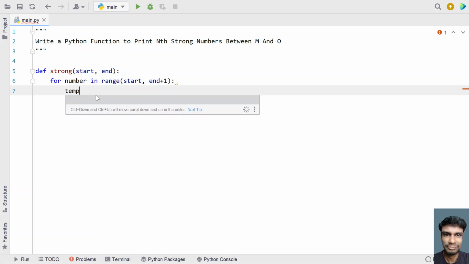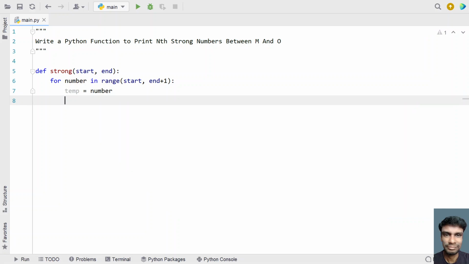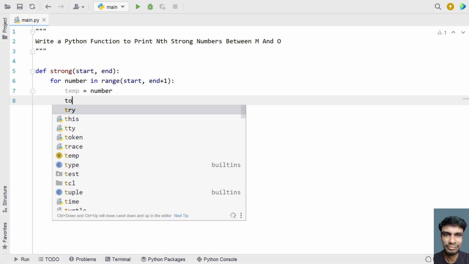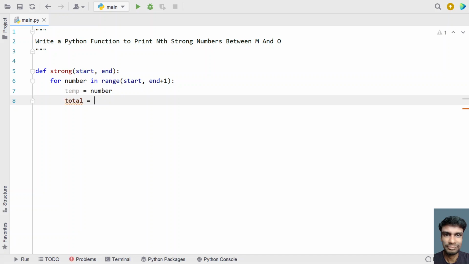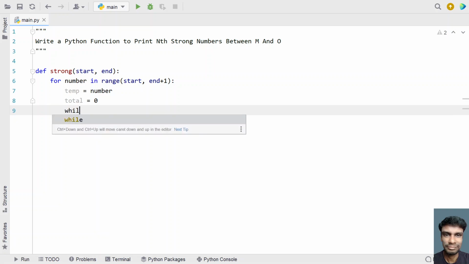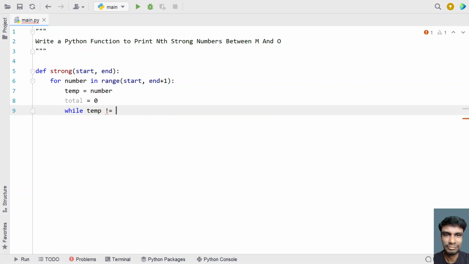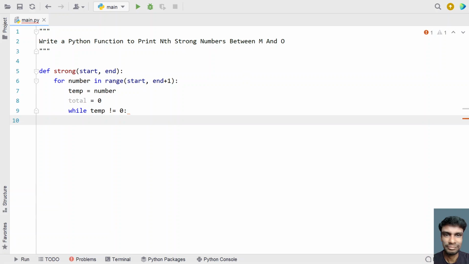Now let's take a temp variable in order to store the number, so we are copying the contents of number to temp, and let's take a variable total equal to 0. Total will store the sum of factorials of individual digits. So let's use a while loop. While temp is not equal to 0, you have to perform modulus, calculate the factorial of the last digit, and trim the last digit.